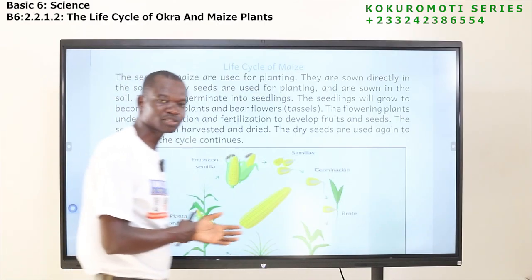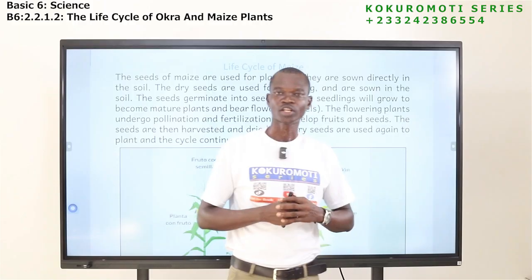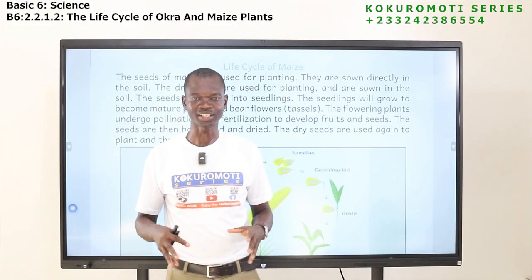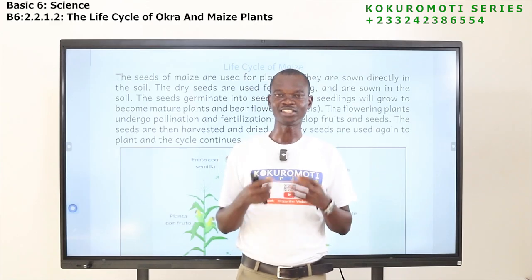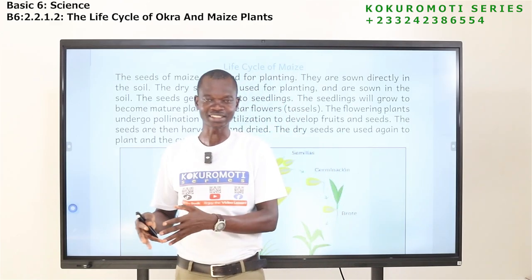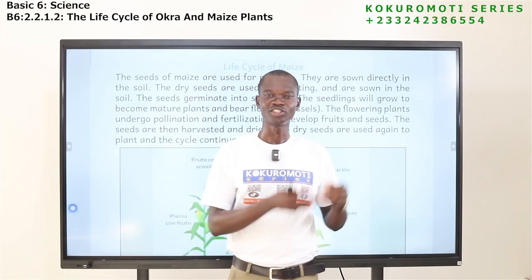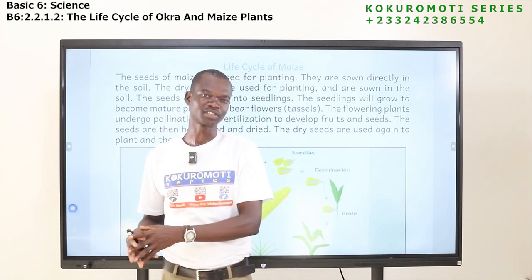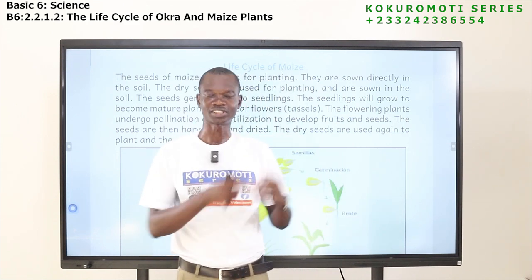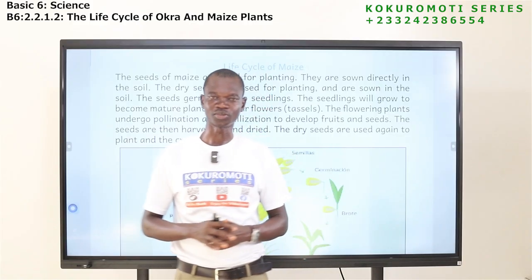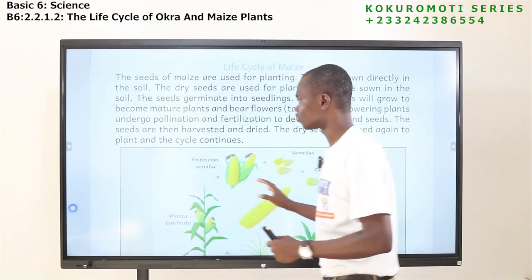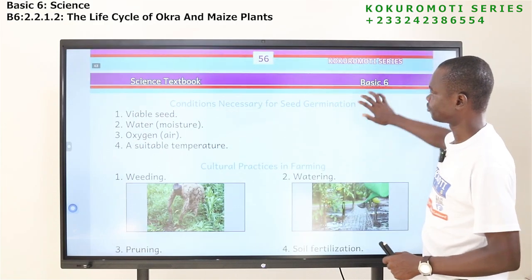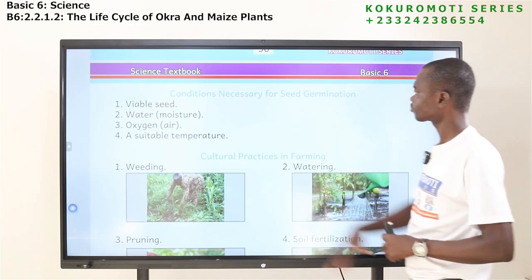Just as we saw with the okra plant, the same thing happens here. After harvesting, you decide what to do with the seed: either use the seed again for planting, or use it for food, or any other purpose that you have. So that is the life cycle of maize.